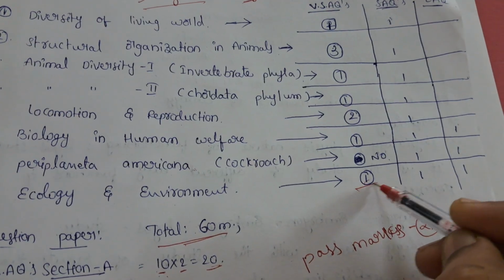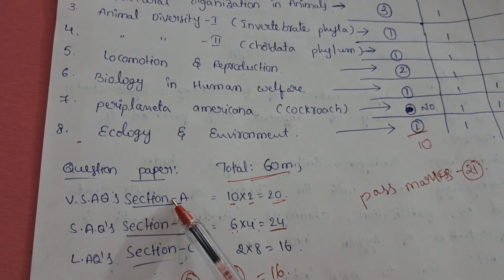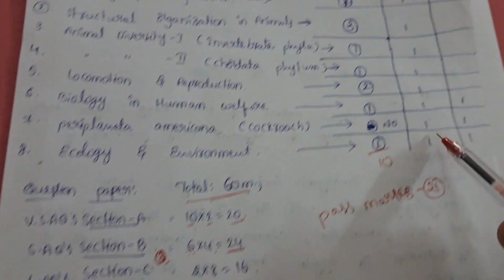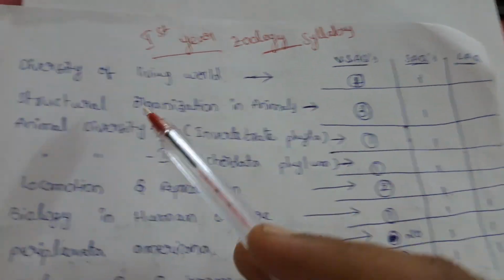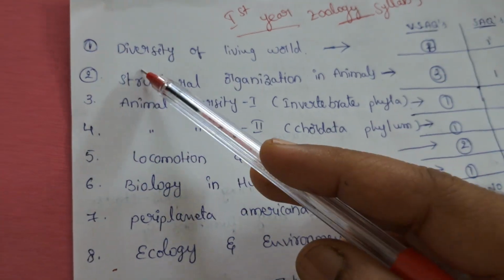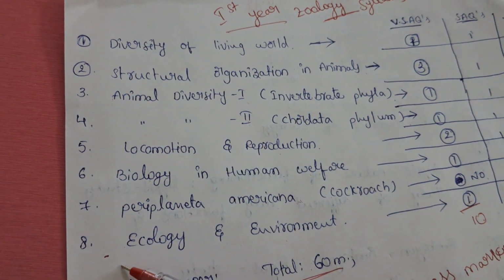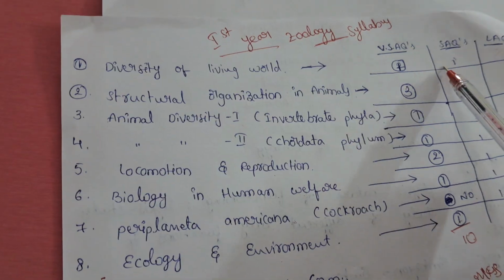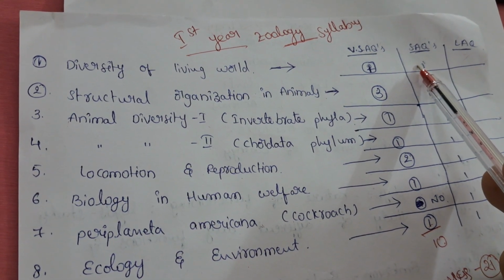In total you get 10 questions. Already, in section A you get 10 VSAQs. Next, SAQs. We have 8 chapters, and each chapter carries 1 SAQ.